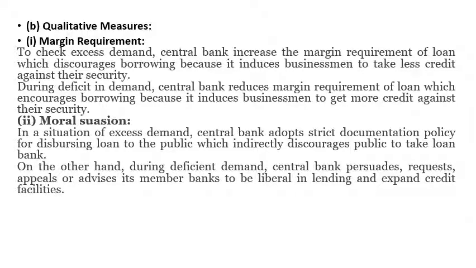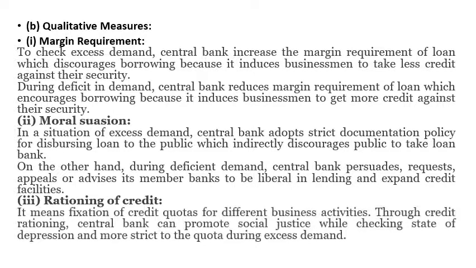On the other hand, when there is deficit demand, the central bank persuades, requests, and advises the banks to follow a liberal loan policy. You need not bring many papers, you just come with your Aadhaar card and you will get a loan, simple like that. A liberal documentation policy is offered to the public to take loans, so that the aggregate demand will increase.